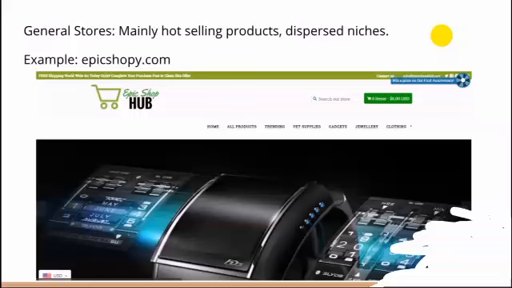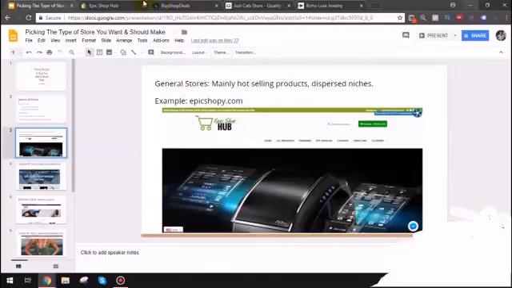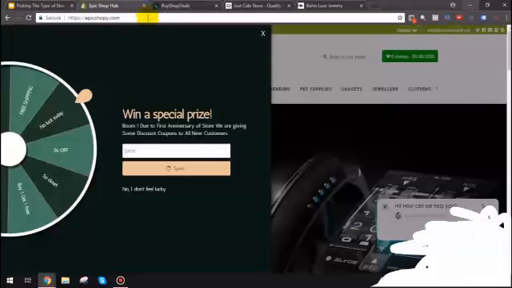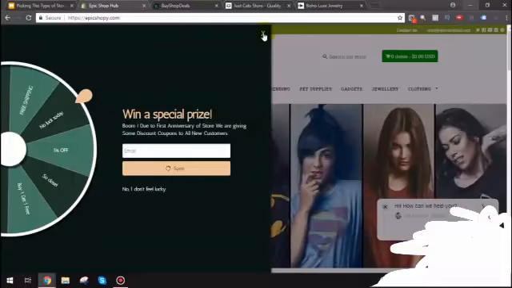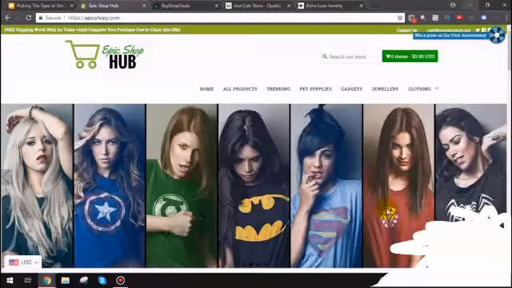Now, a general store, like I said, will be mainly selling hot products. It has a dispersed amount of niches. Like, it's not very specific. It can be anything. Now, like I said, here is an extremely solid example of a general store. Now, this Shopify store does insane numbers on a monthly basis, so this is very awesome to check out. Here it is, EpicShoppy.com.